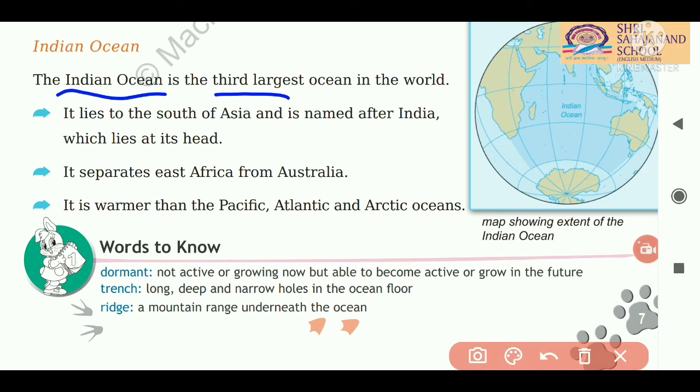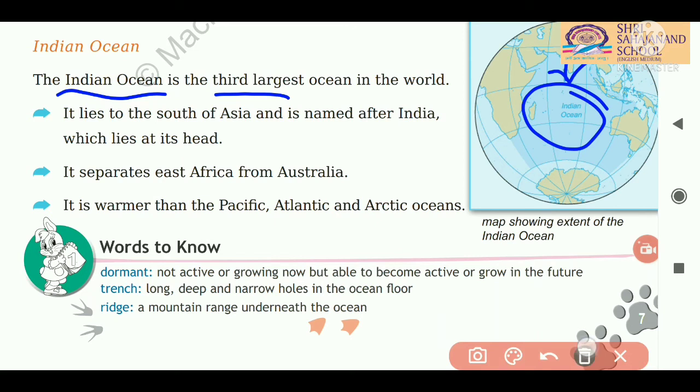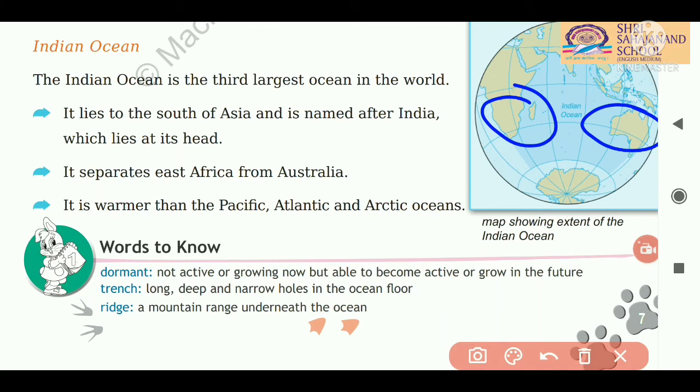It is in the southern part. Here you can see, it is south of Asia, and it is named after our country India only. Our country India is here. So on the name of our country India, it got its name Indian Ocean. And this Indian Ocean separates East Africa from Australia. This part of Africa is separated from Australia by the Indian Ocean.